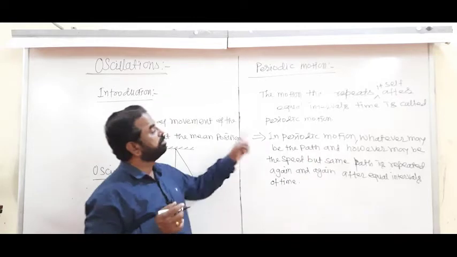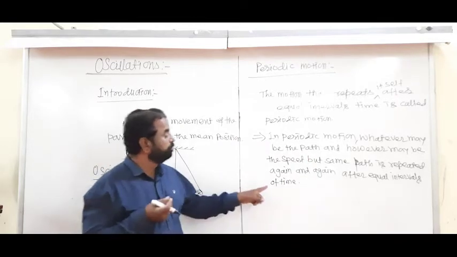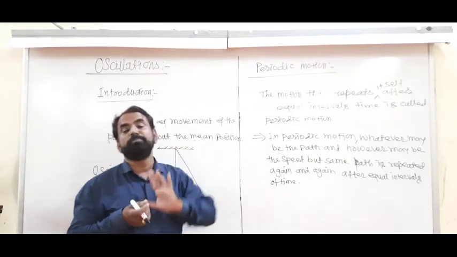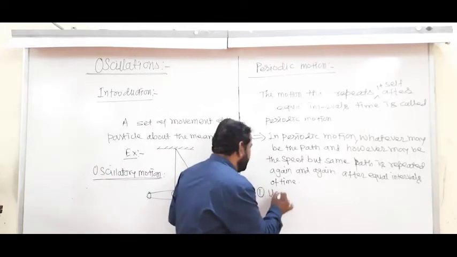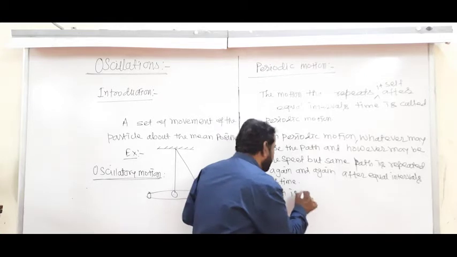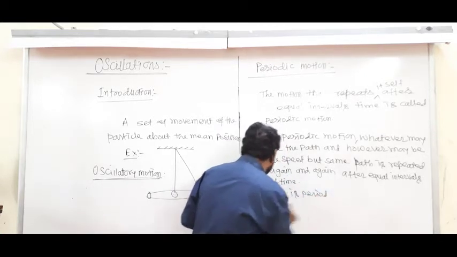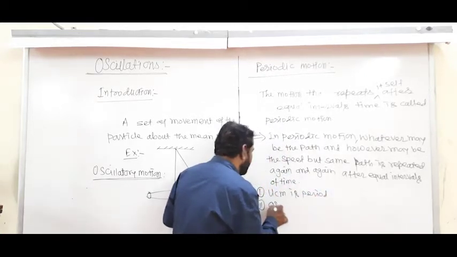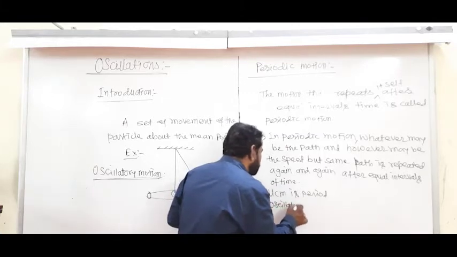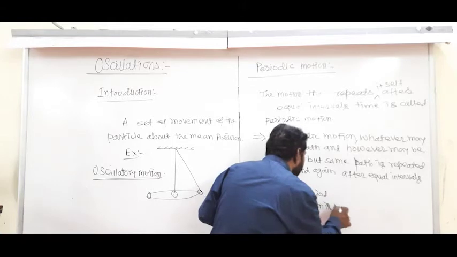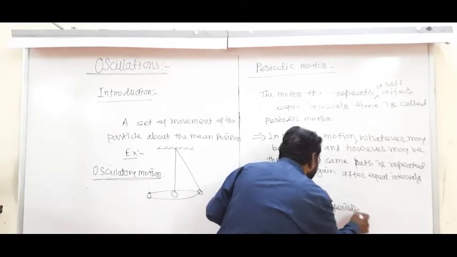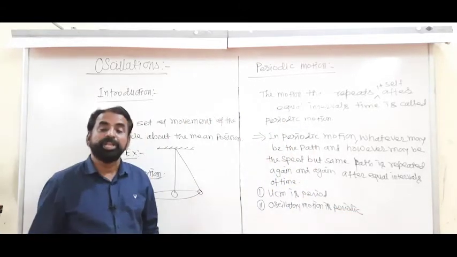After equal intervals of time. So therefore, you must remember the definition of periodic motion. Example, UCM is periodic, and secondly, oscillatory motion is periodic. Oscillatory motion is periodic.